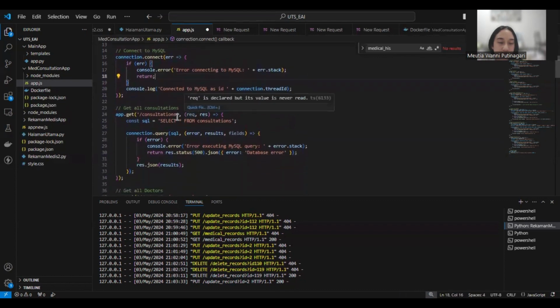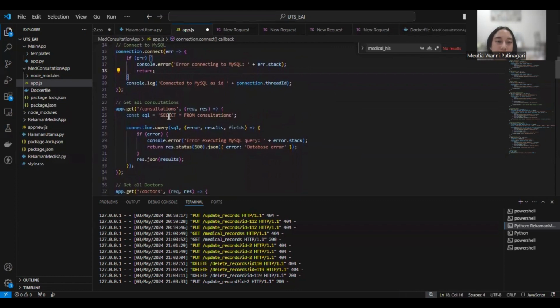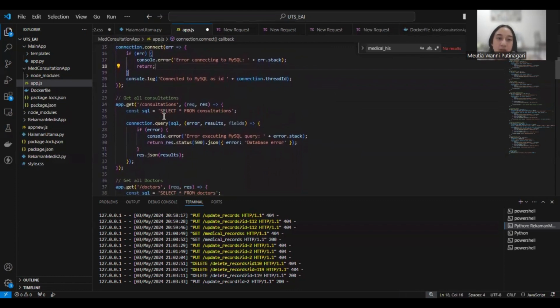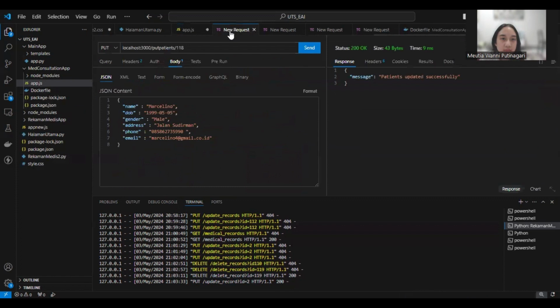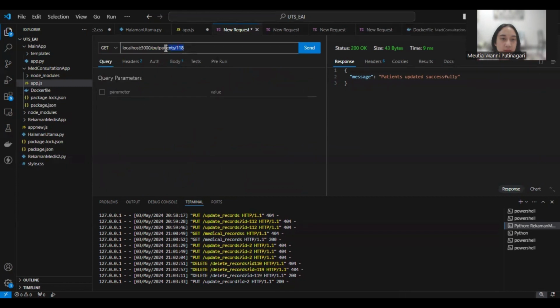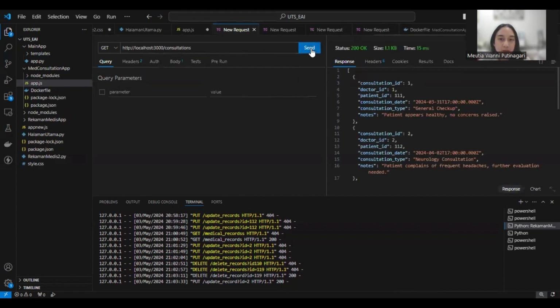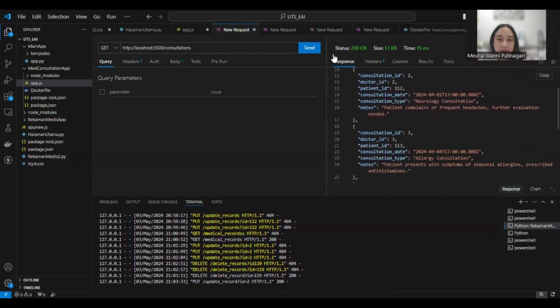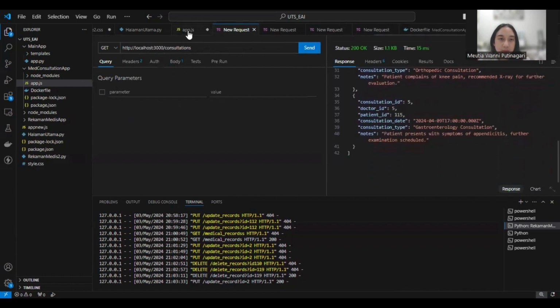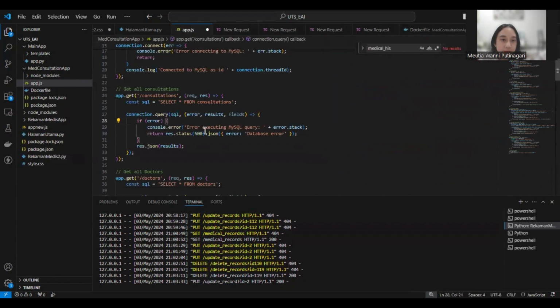And here are the first endpoints. First I will get all the consultations using the endpoint consultation. I use port 3000 and consultation to see the information. Here is the list of the consultations.